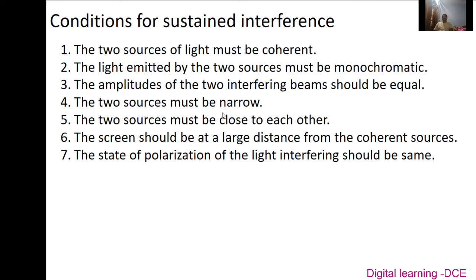Fifth, the two sources must be close to each other. Next, the screen should be at a large distance from the coherent sources. And last, the state of polarization of the interfering light should be the same. When two waves are superposed and satisfy these conditions, we get alternating bright and dark bands called interference fringes.